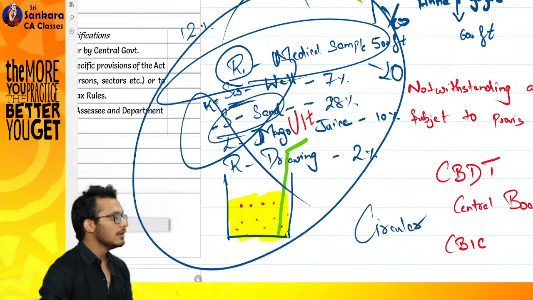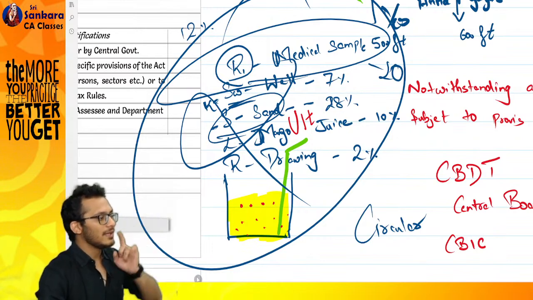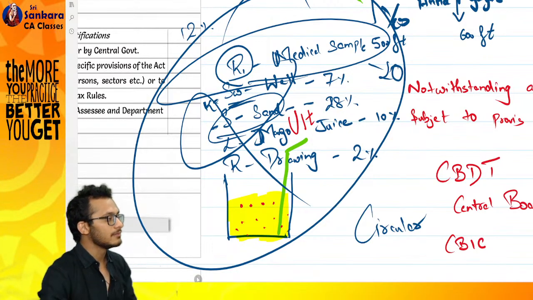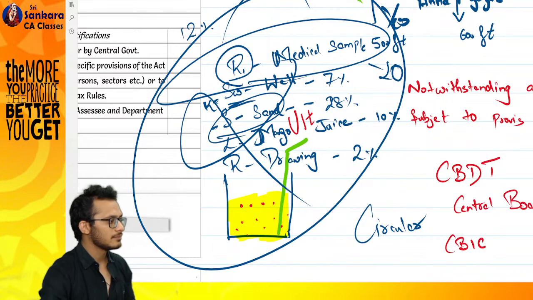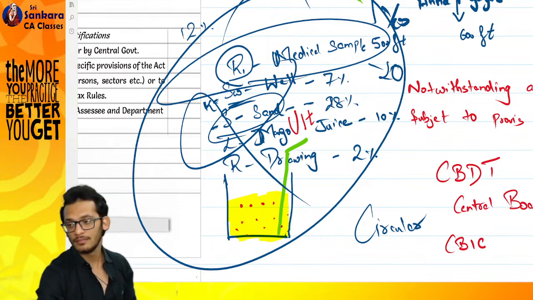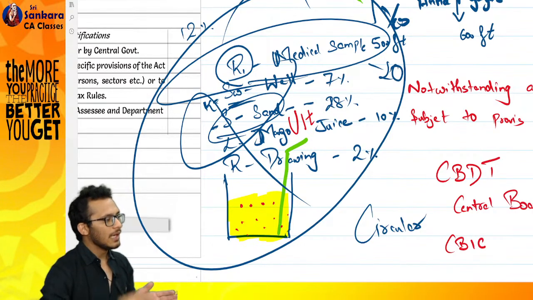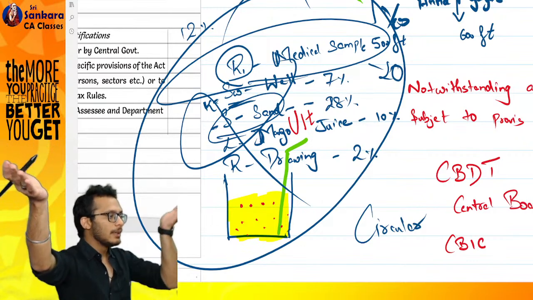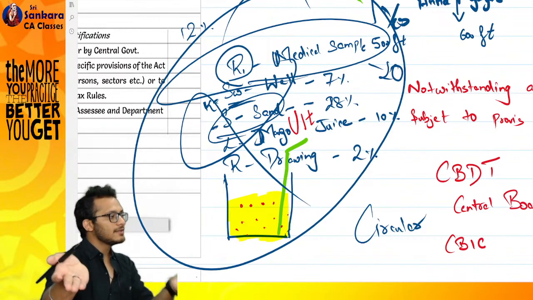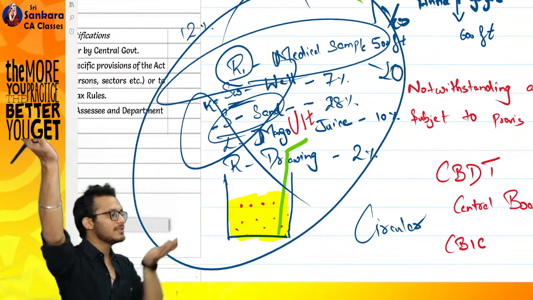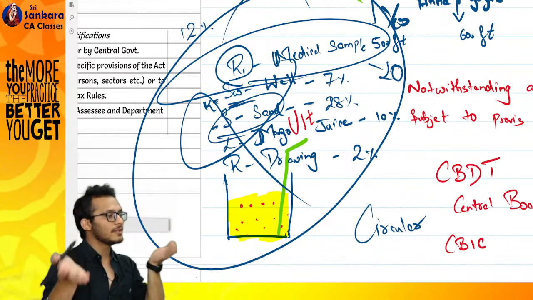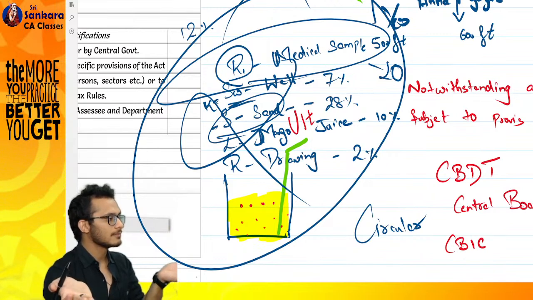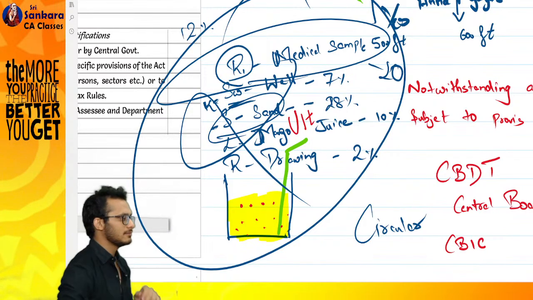Clear. If you want to make an amendment to the Act, you will pass a bill. If you want to make an amendment to the rules, you will pass a rule. So who will pass a bill? Parliament. Who will pass a rule? Very good.